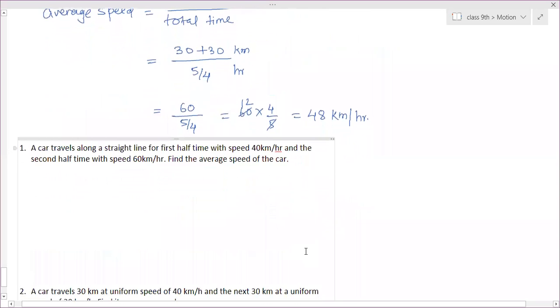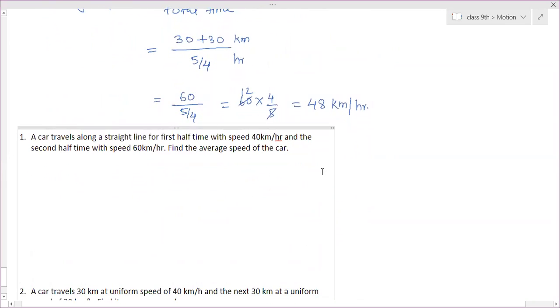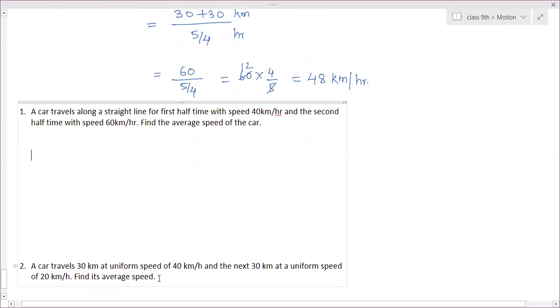Next question. No, first solve the second one, then I will solve the first one. So first solve this question. The same question as we have done right now.